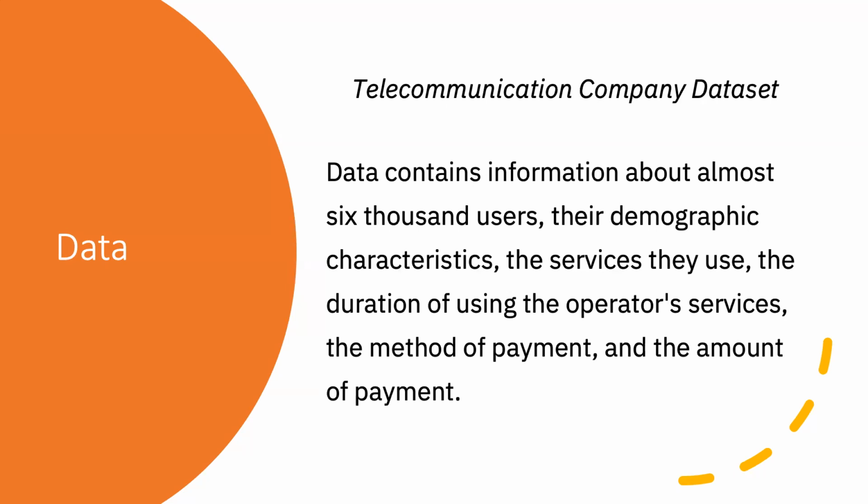So the data that we have contains information about 6,000 users, their demographic characteristics, the services, the duration of using their services, method of payment, and amount of payment. So it's the crux of our data. This is what our data has. And with this understanding,